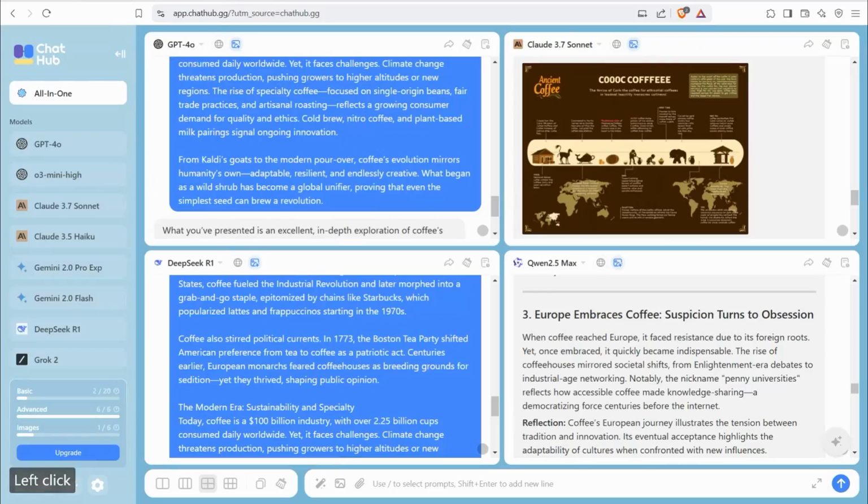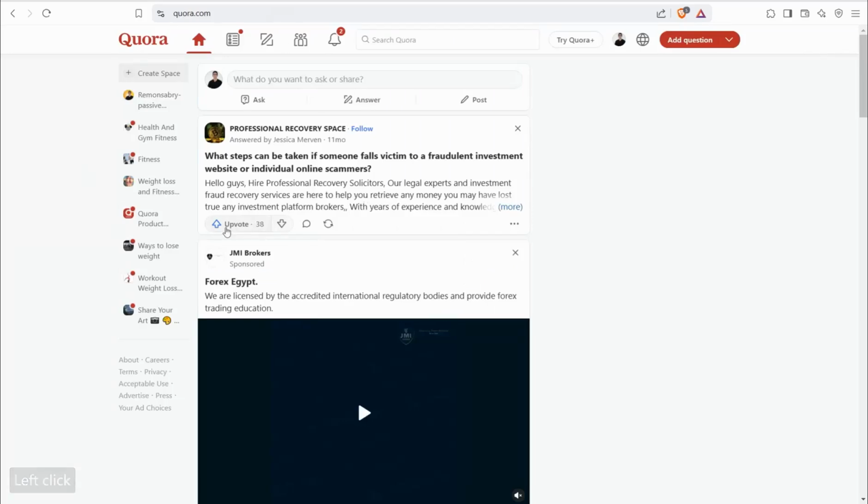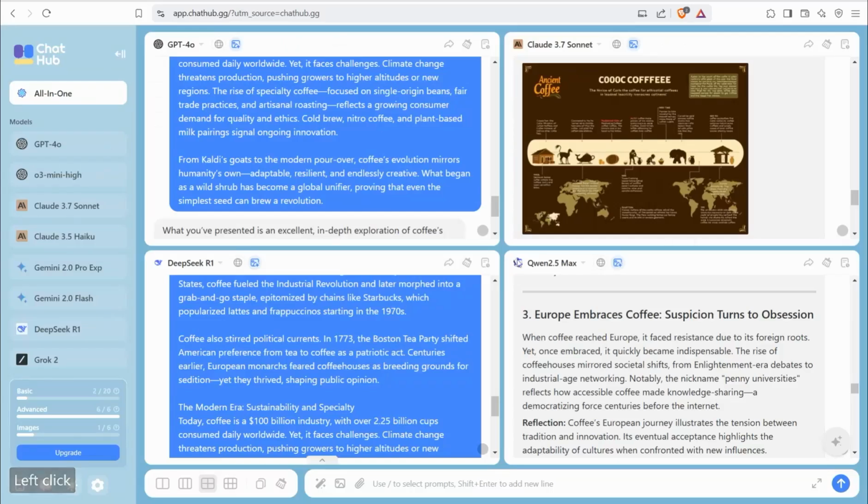And likewise, the third one is Quora Space. Here in Quora.com, you can head over to this icon. You can create your microblog here in the Space section, where you can publish your stories and your articles. So you can take another copy that you got here from ChatHub.